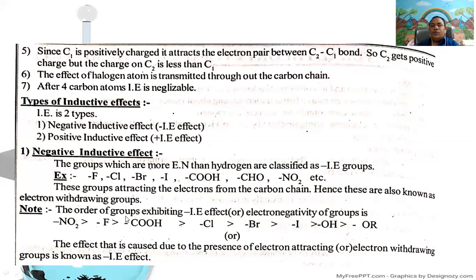The order of groups exhibiting minus inductive effect, or electronegativity of groups, is: nitro group is greater than fluorine, greater than carboxylic group, greater than chlorine, greater than bromine, greater than iodine, greater than hydroxyl group, greater than ether group.